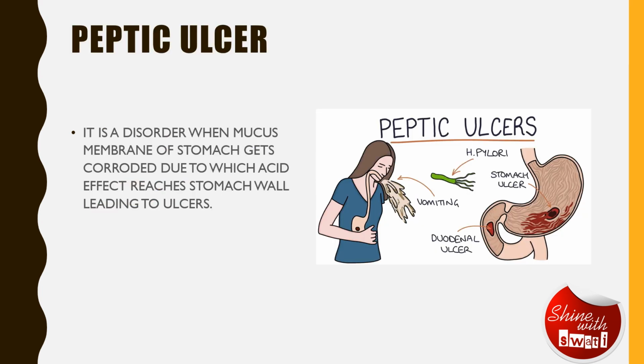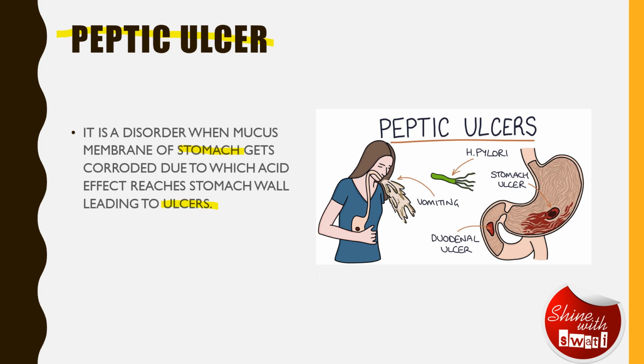So now let's talk about this disorder, which we call peptic ulcer. It's a disorder when the mucous membrane which protects the stomach gets corroded because of the acid. So what basically happens is that excess acid is secreted inside the stomach, and this mucus is corroded, and this acid directly comes in contact with the stomach. So it affects the stomach, which causes ulcers.